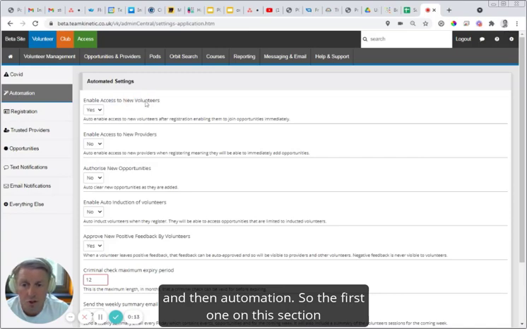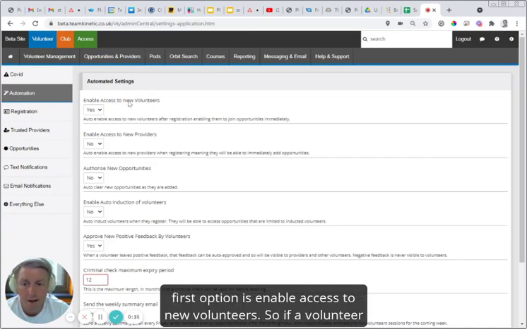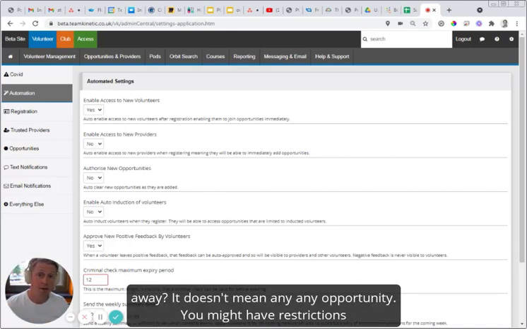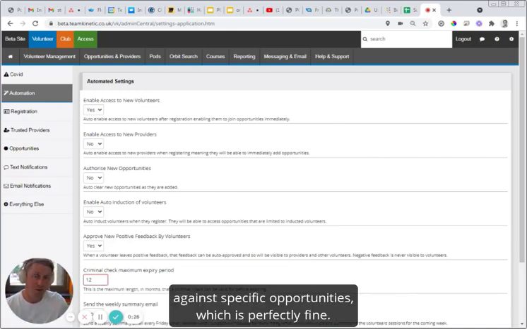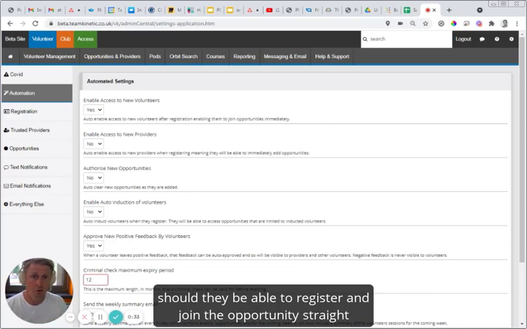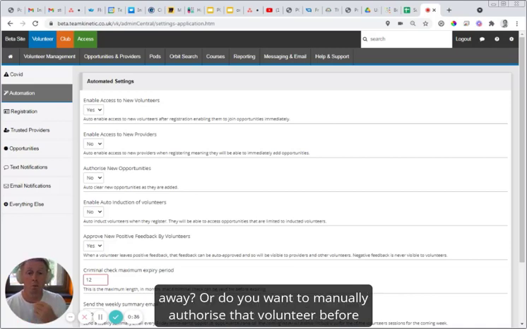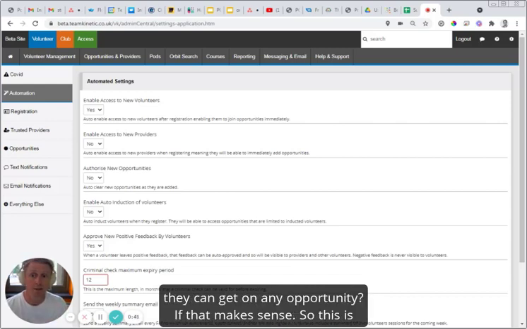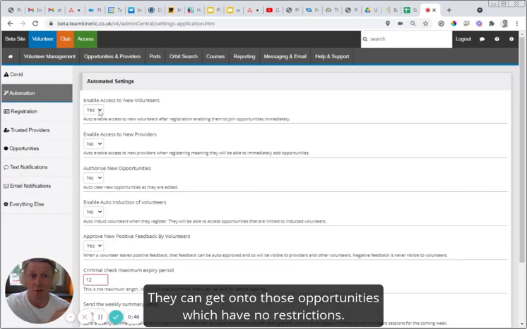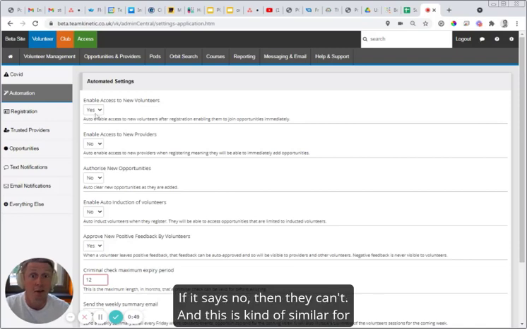So the first option in this section is enable access to new volunteers. If a volunteer registers, should they be able to access opportunities straight away? Doesn't mean any opportunity. You might have restrictions against specific opportunities, which is perfectly fine. But if you don't have any restrictions at all on an opportunity, should they be able to register and join that opportunity straight away? Or do you want to manually authorize that volunteer before they can get on any opportunity? If this is set to yes, then it's going to give them access straight away. They can get onto those opportunities which have no restrictions. If it says no, then they can't.